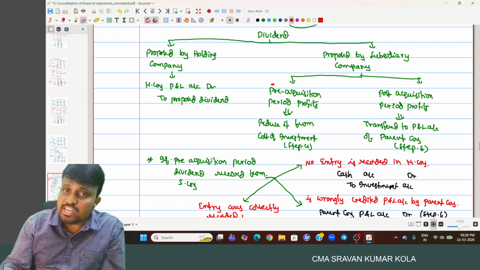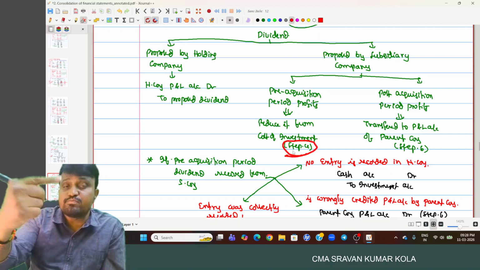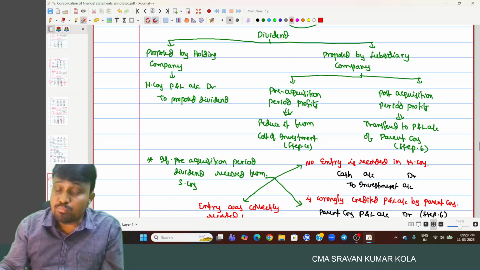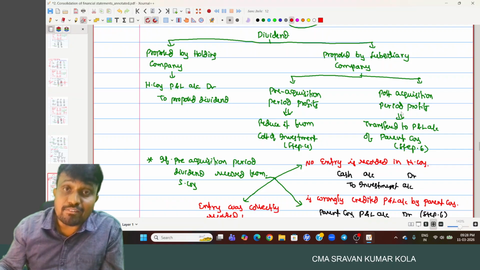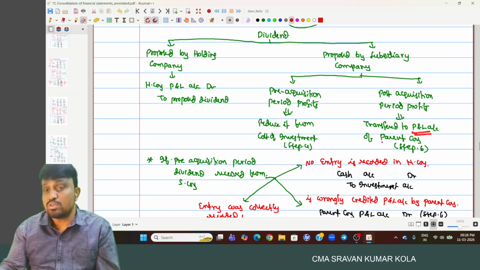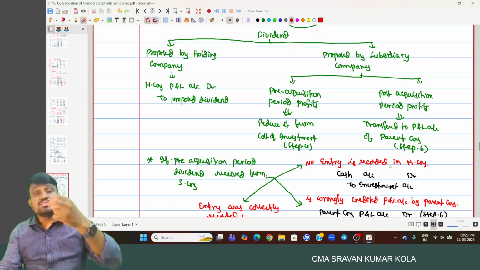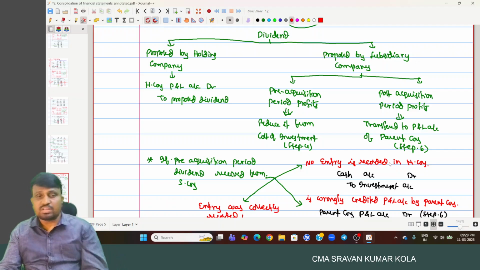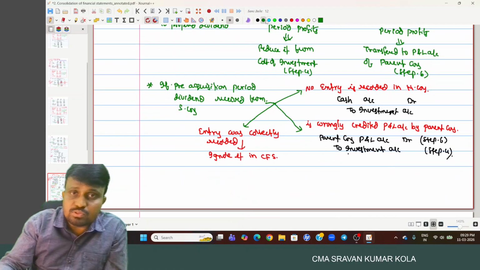Okay. So if any dividend received from the subsidiary company relates to the pre-acquisition period, reduce it from cost of investment. Already we discussed it in step four, cost of control. If it is a post-acquisition period dividend, then it is treated as our income and transferred to the profit and loss account of the parent company. That we discuss in step six, nothing but consolidated reserves and surplus. And this point is very, very important.